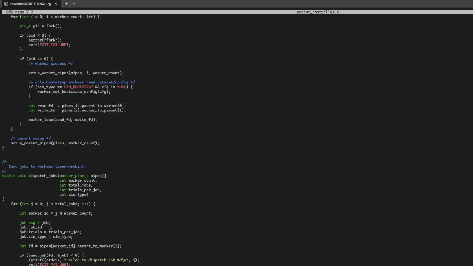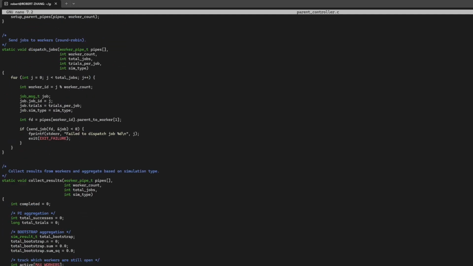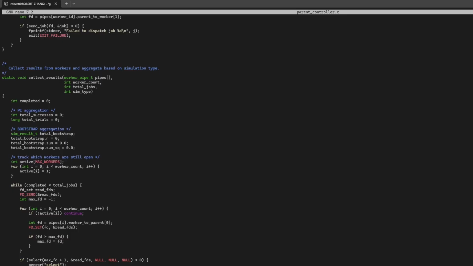Results come back here in collect_results. The parent uses select to watch all worker-to-parent pipes simultaneously, so it never blocks on one slow worker while others have results ready. It loops until all jobs are accounted for, accumulates the partial sums, and prints the final estimate.